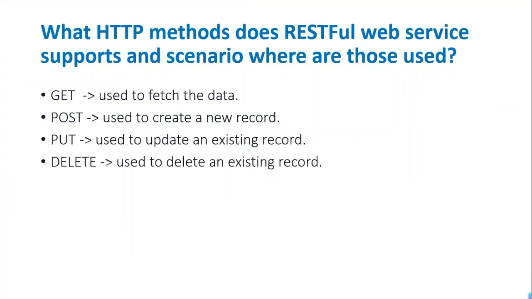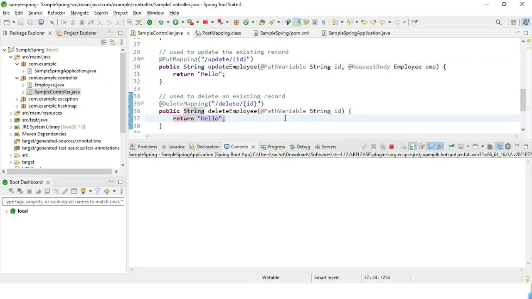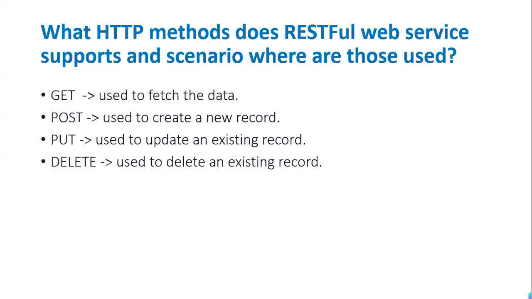Suppose we want to delete something. Delete is basically used to delete an existing record. Suppose some employee has left our organization and now we want to delete his record. This is how we can delete it. We will get his employee ID by using the path variable in Java, then we will make a DB call and delete the record. So our next is patch.